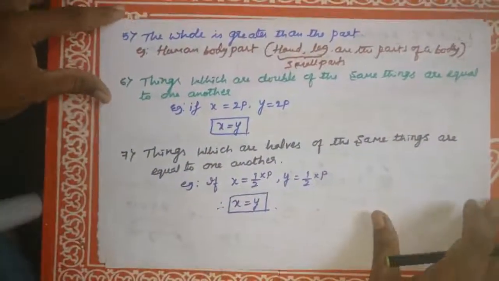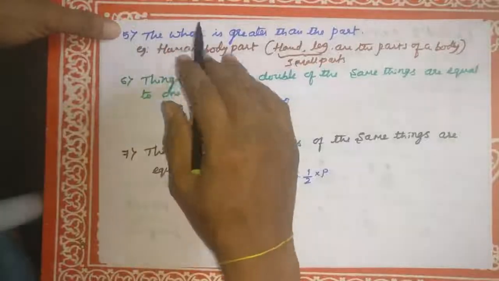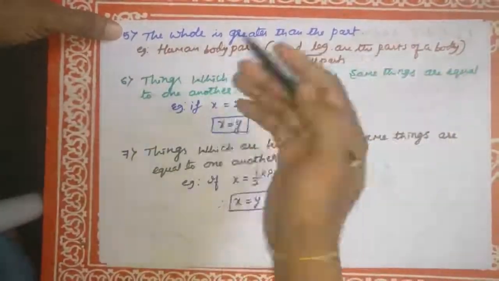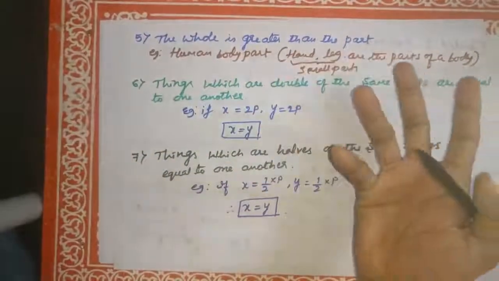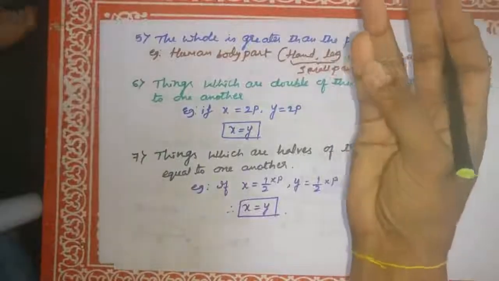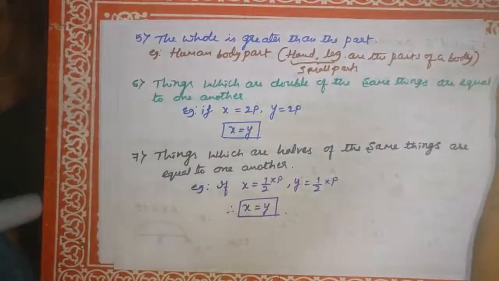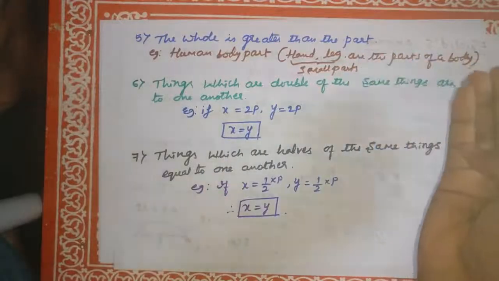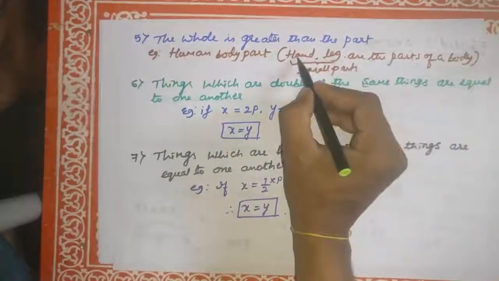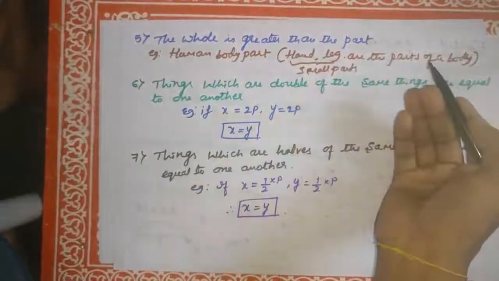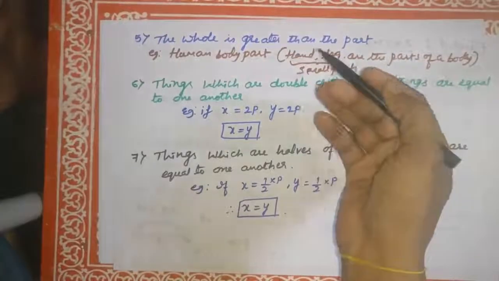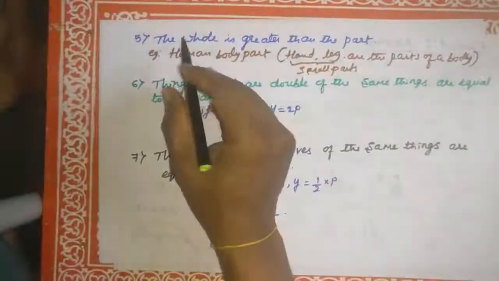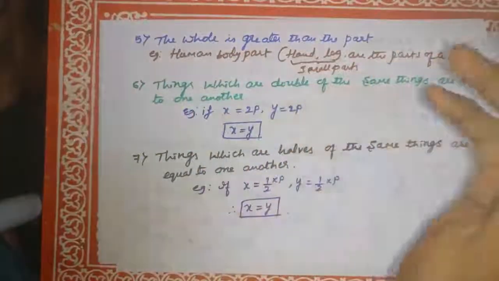Now the fifth axiom: the whole is greater than the part. For example, you can take the human body. Our hands and legs are small parts of our whole body. Therefore the whole is greater than the part.